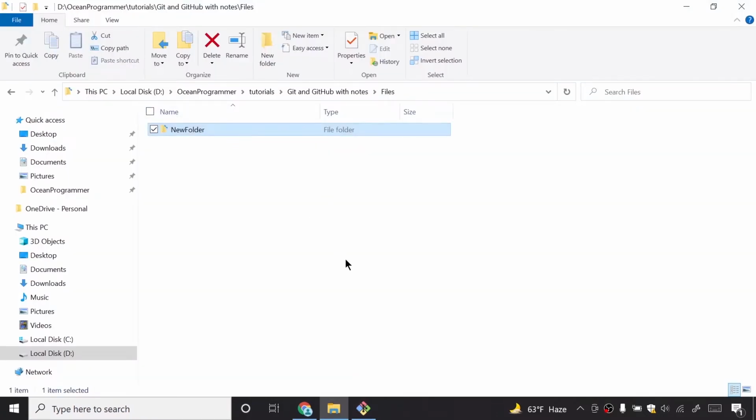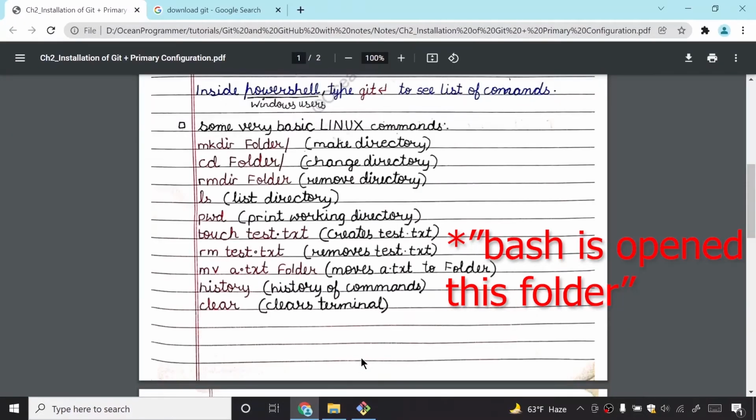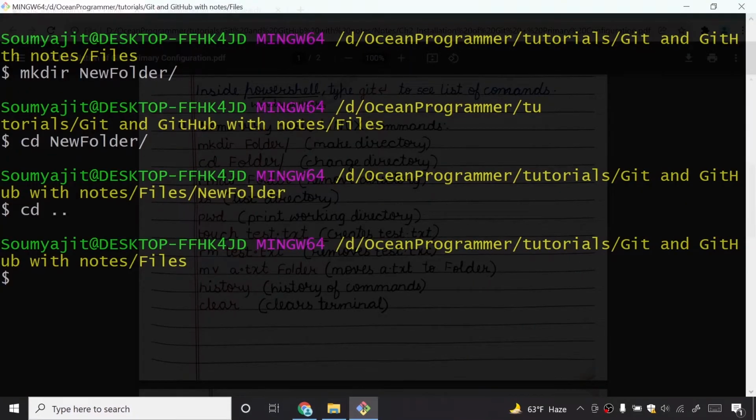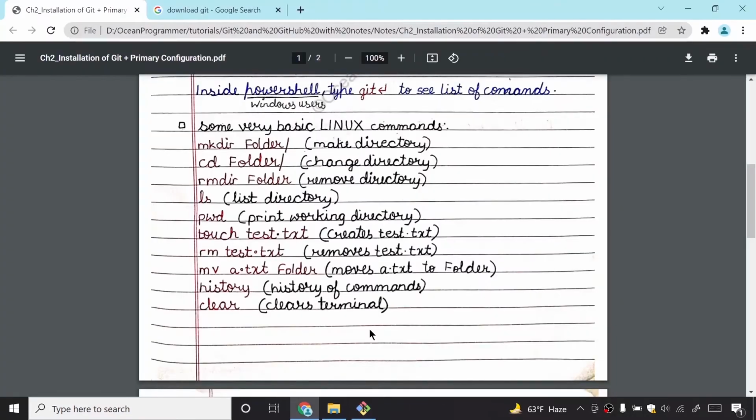Now the git bash is not opened here, the bash is opened at this moment. If I do cd dot dot, it is again going back out. So I will just switch to this new folder.